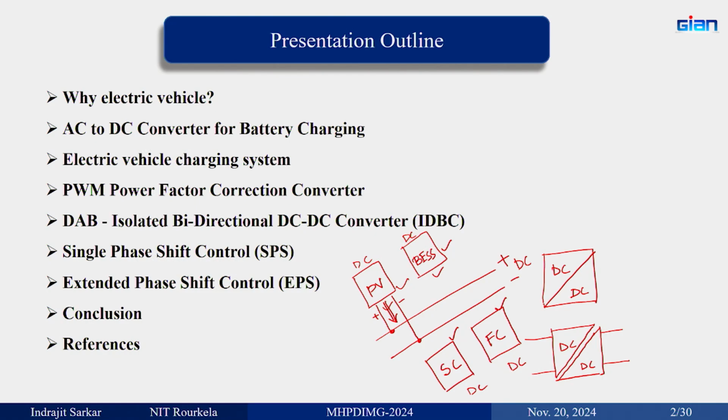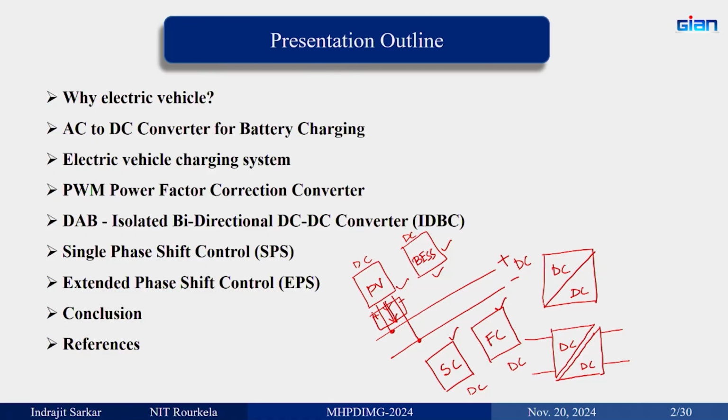Because as we recently did experiments on PV, we experienced that, because of weather condition, I will show you the figures. We have put the solar panels outside, and sunlight is coming, but sometimes the sunlight is less, sometimes it is more. So, power is varying like anything. So, in order to track the maximum power, you must have something in between. So, you need a DC-DC converter here.